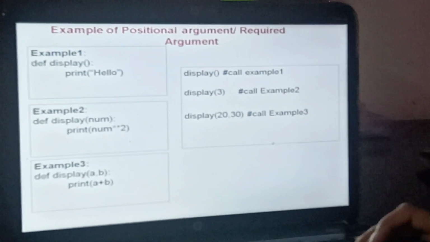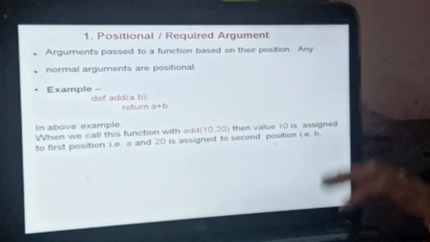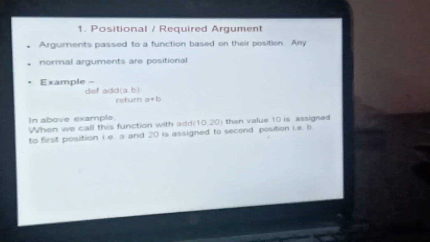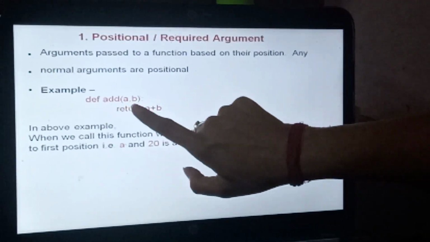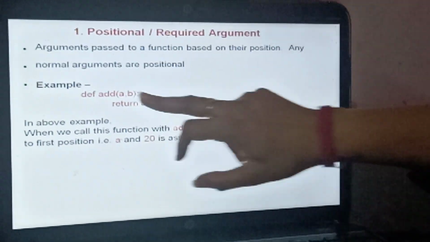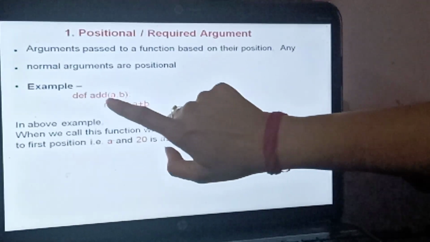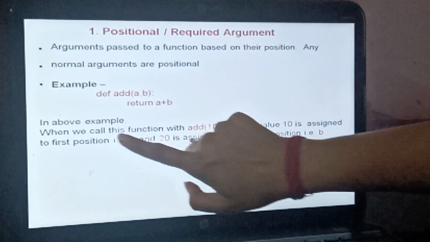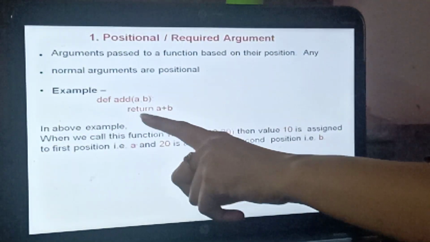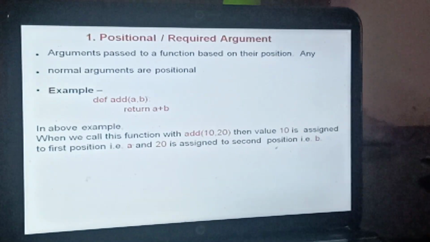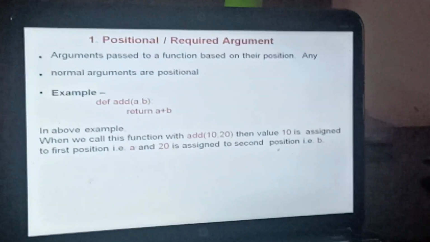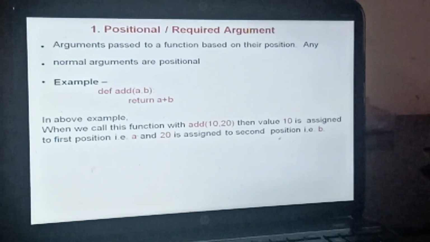So this is the very basic example of a function definition. We have defined a function add with a and b, which returns a plus b. In the above example, whenever I call this function, this is the positional argument. When we call the function with add 10 and 20, the value 10 is going to be assigned to variable a, as it takes the first position. That is why it is called a positional argument, because it concentrates on the position of the variable.